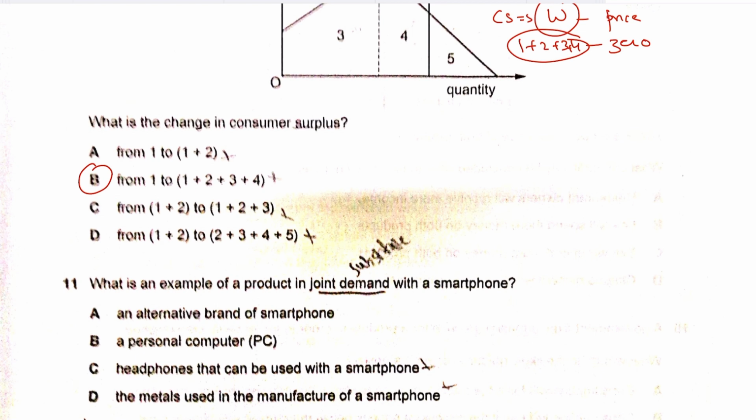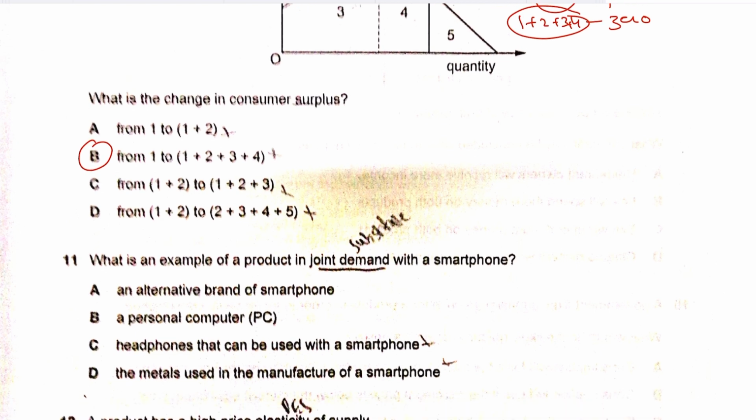What is an example of a product in joint demand? Joint demand with a smartphone. Obviously, joint demand is a good that is representing goods that are complements.